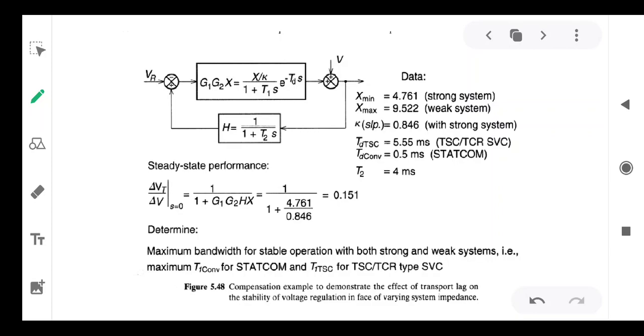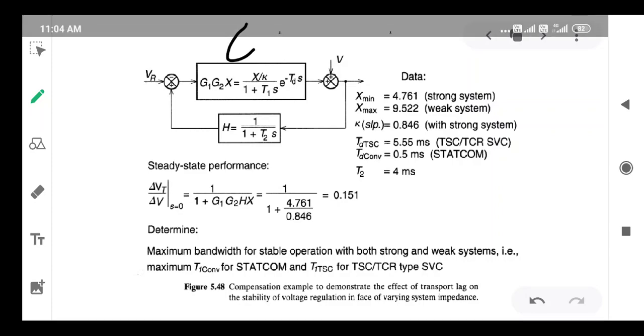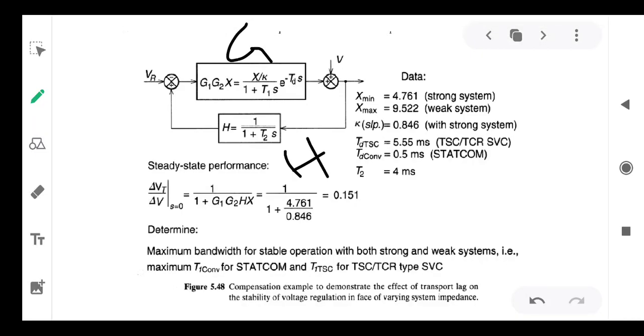So by taking the classical model of the SVG, the canonical form, the forward loop transfer function model is G and feedback is H. So G by 1 plus GH is the negative feedback.